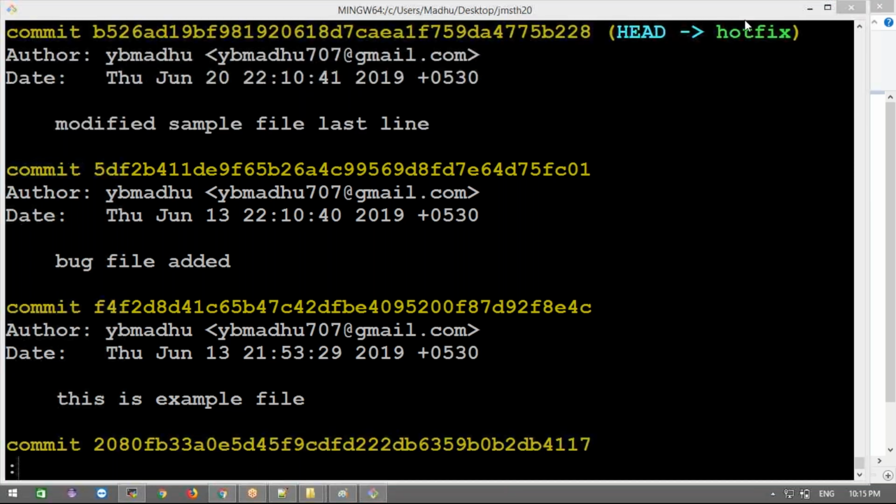Hope you guys are clear or not? Clear, guys? Just simple. Apply the commit from, yeah, that's simple, right, man?